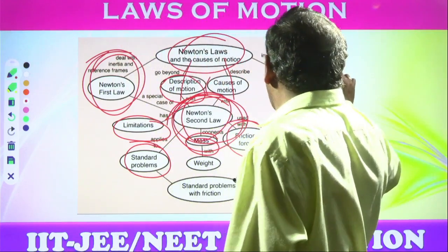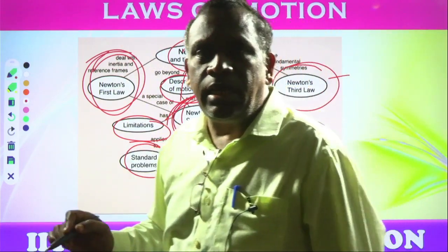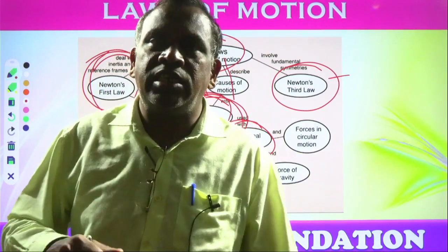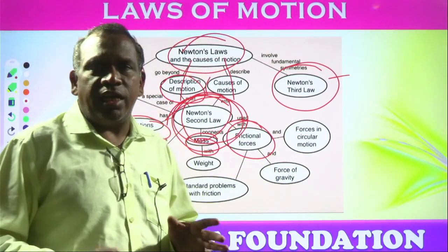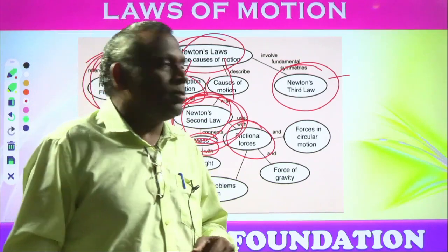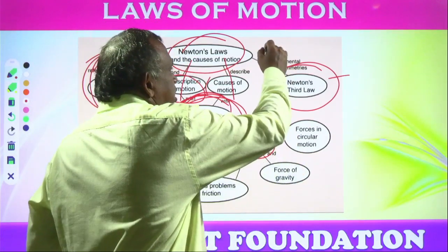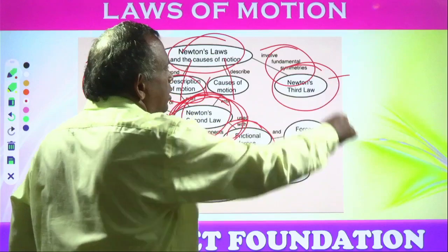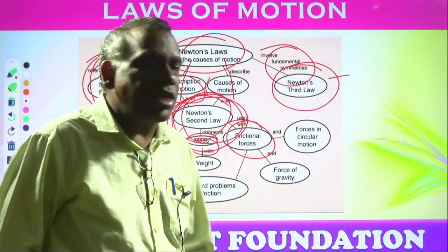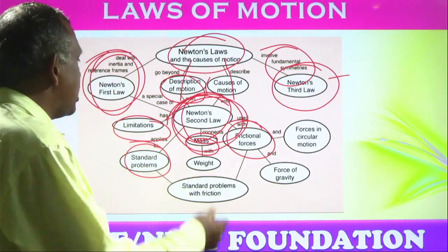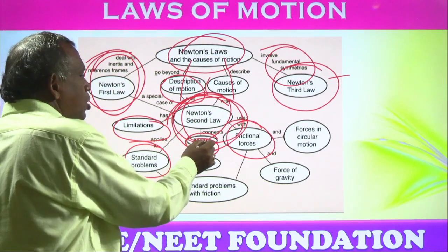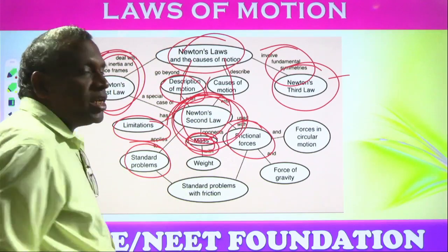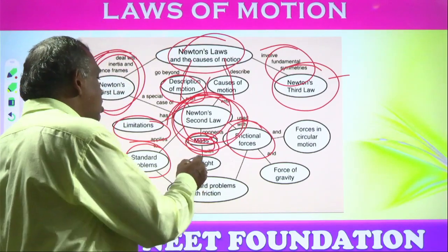Then Newton's third law: for every action there is an equal and opposite reaction. Action and reaction act in opposite directions and act on different bodies. It involves fundamental symmetries. When talking about mass in the second law, the gravitational force exerted by the mass is called weight.